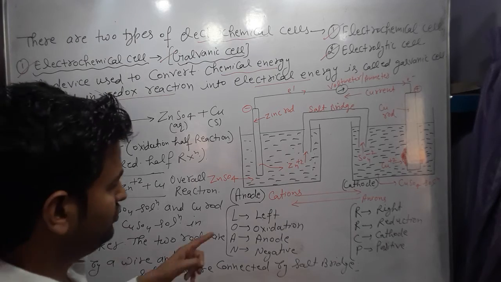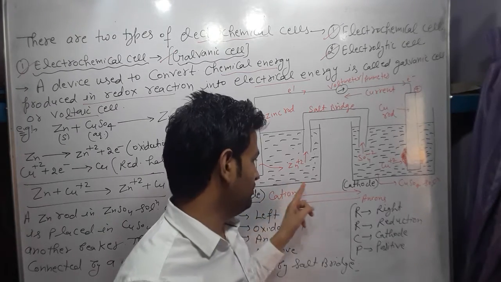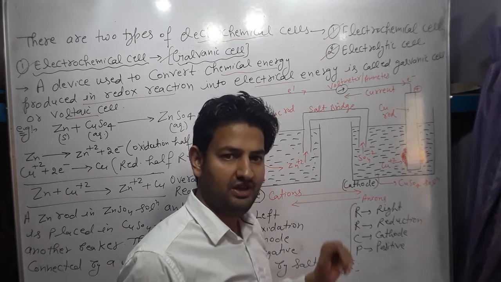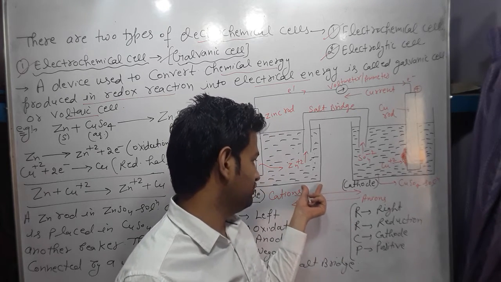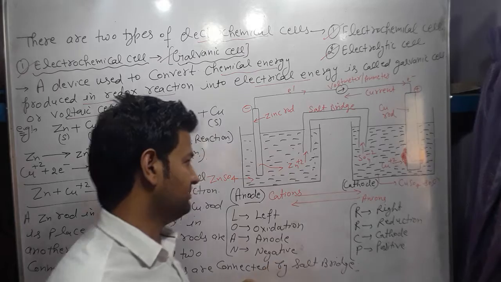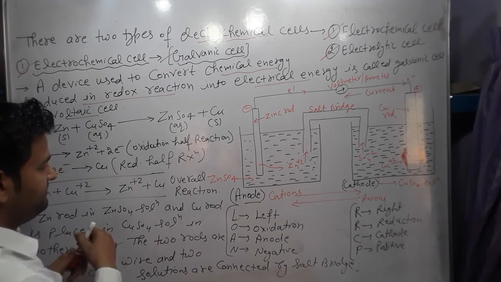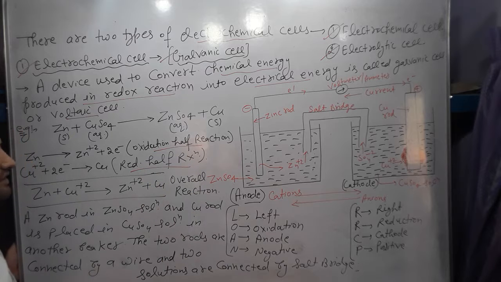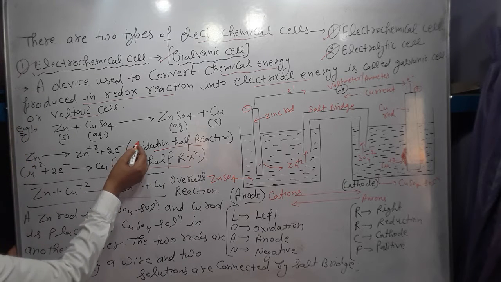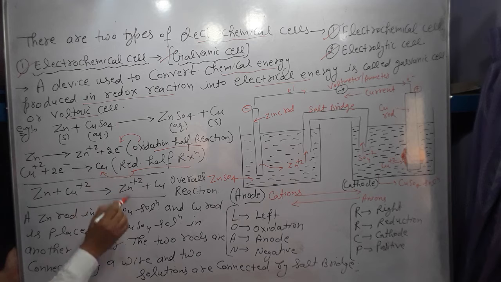So there are two half cells, one is the anode and one is the cathode. In one, oxidation occurs and in the other, reduction occurs. So this cell can be divided into two half cells: the oxidation half cell and this is our reduction half cell. Oxidation is where oxidation occurs, reduction is where reduction occurs.